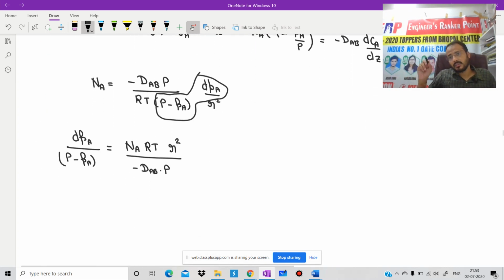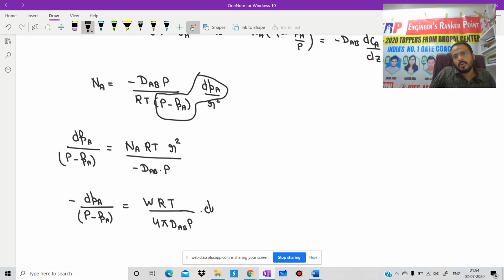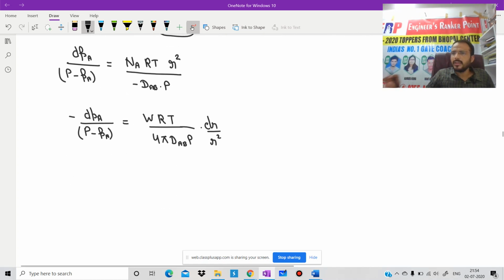When we put the value of NA from that equation, then what we will get? You can take the minus sign here. dPA by P minus PA should be equal to WRT by 4 pi DAB P into dr by R square, because R square and R square will cancel. Is it clear? dr by R square. I hope up to this point there should be no doubt.